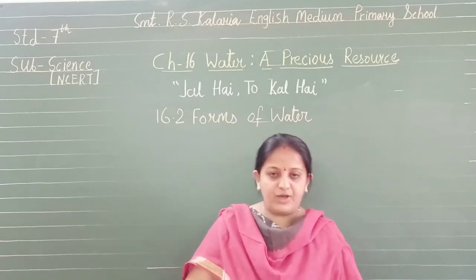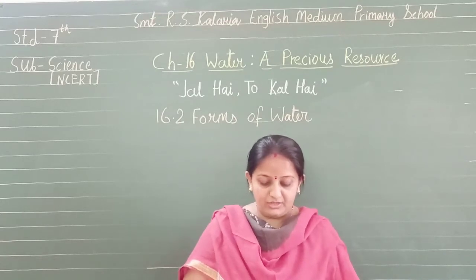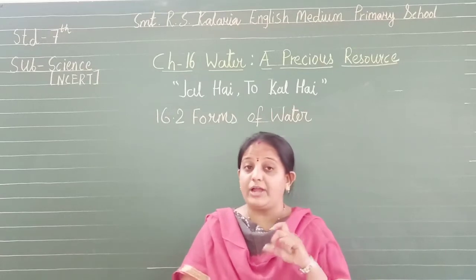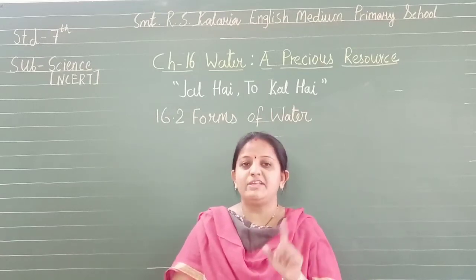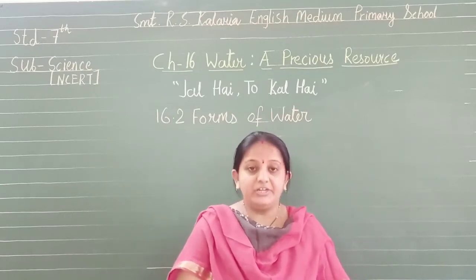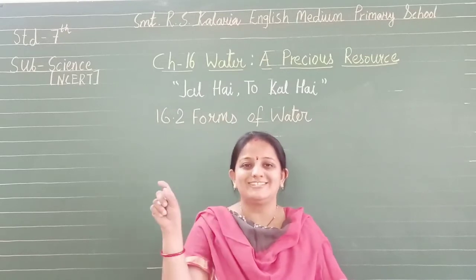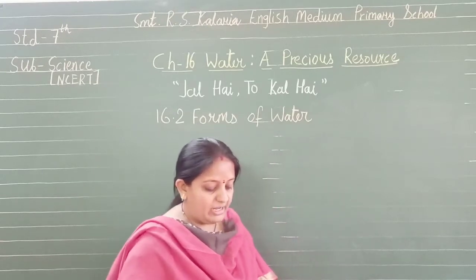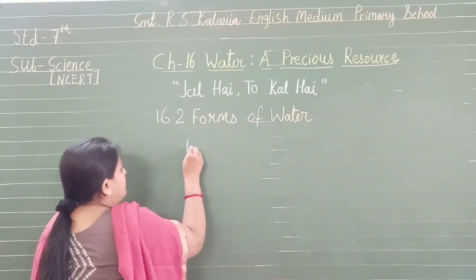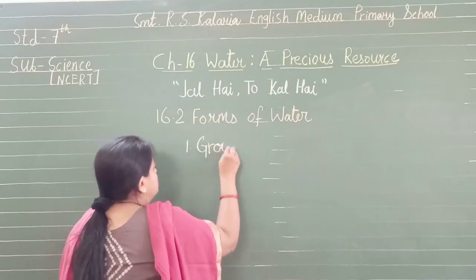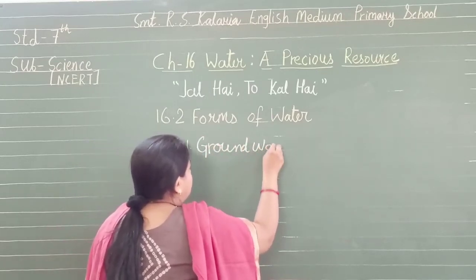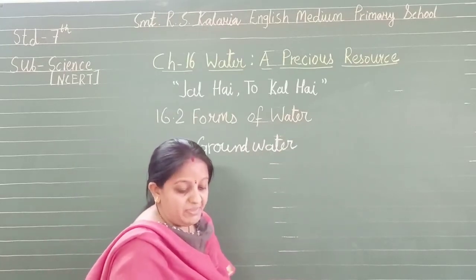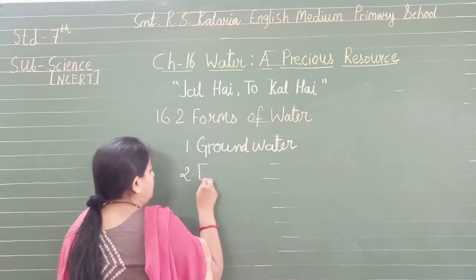In figure 16.5, a few labels are there: 1, 2, 3, 4, 5, 6 and 7. You have to identify the process based on the water cycle, and here it is written in jumbled order. We have to arrange this sequence. This is a very interesting one. So the very first one, look at label one, we can say groundwater. Second, this is also very interesting, evaporation. Look at figure 2.